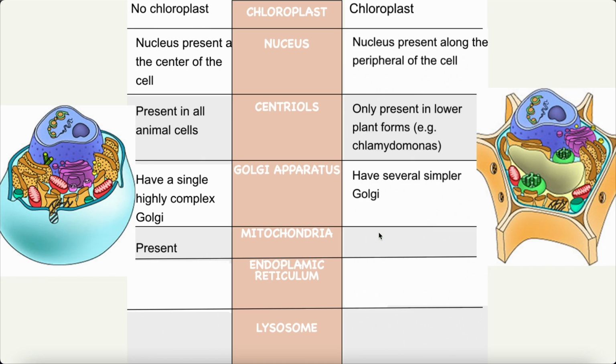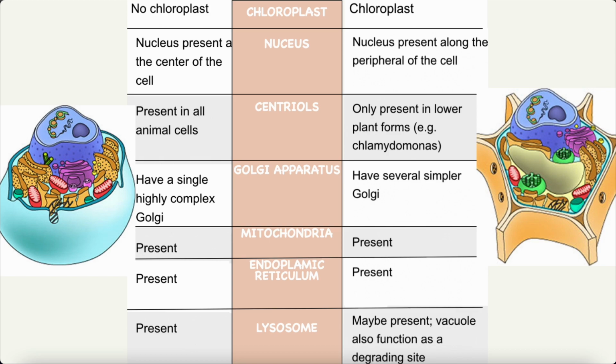Mitochondria. They are present in animal cells and also present in plant cells. Endoplasmic reticulum. Present. Lysosomes. Present in animal cells, may be present in plant cells. Vacuoles also function as a degrading site.